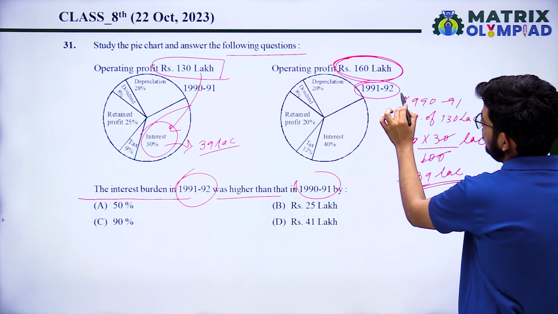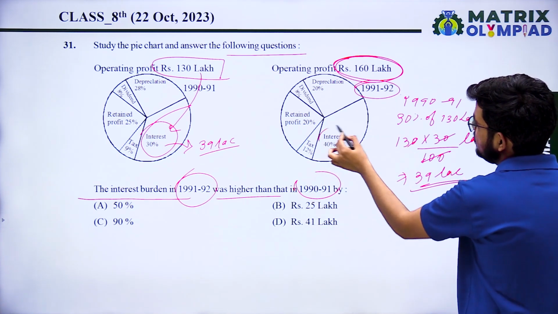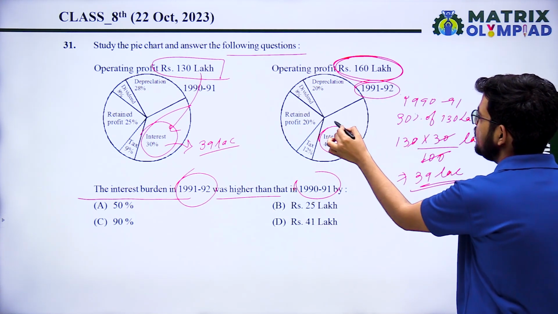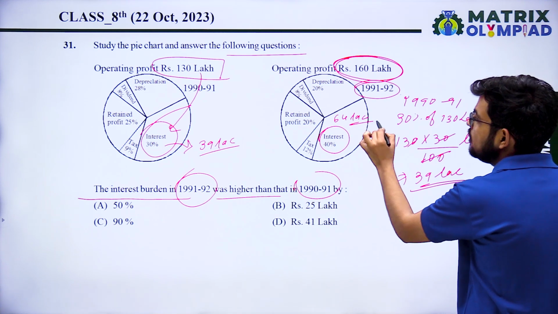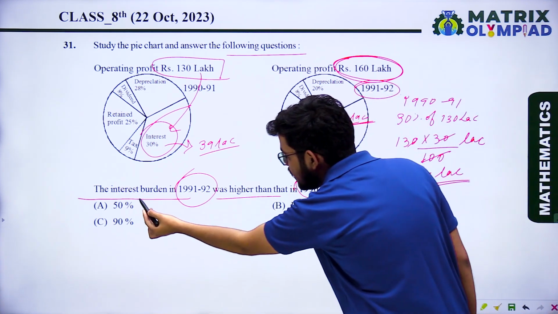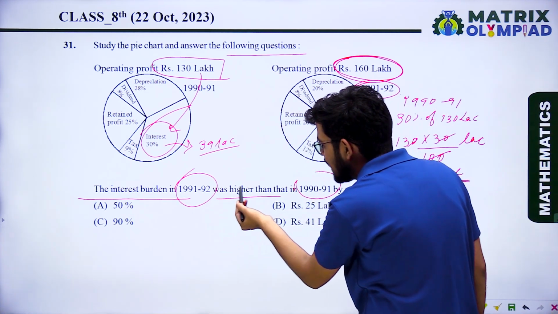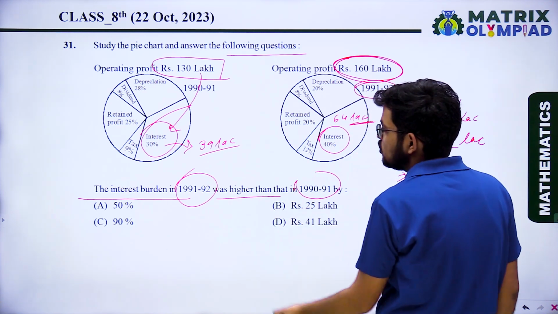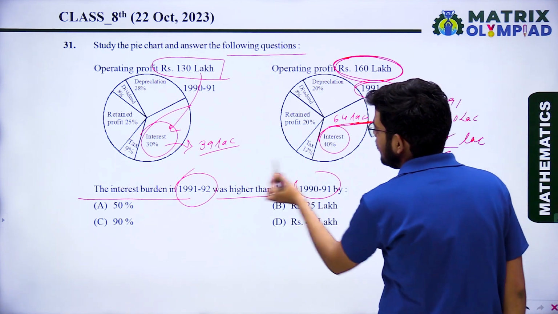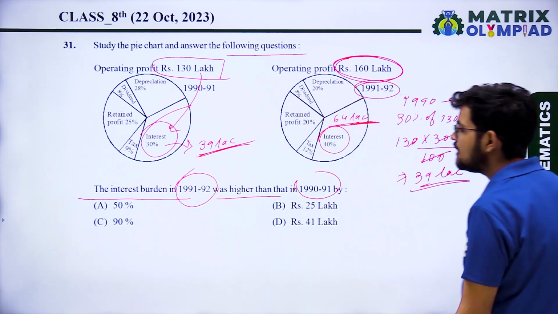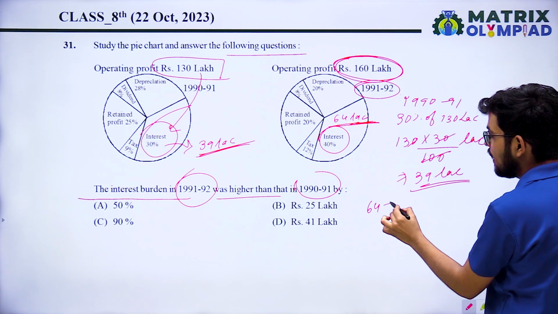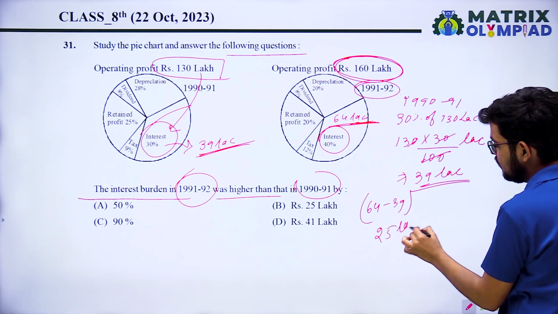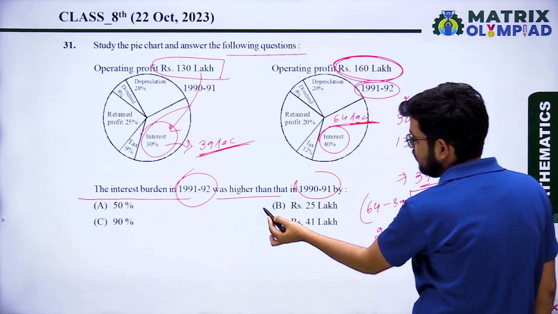In 1991-92, interest is 40%. So what is 40% of 160 lakh? That will be 64 lakh. So the interest burden in 1991-92 was higher than that in 1990-91. That will be 64 lakh and that is 39 lakh. So what is the difference? 64 minus 39 is 25 lakh. So that is 25 lakh.